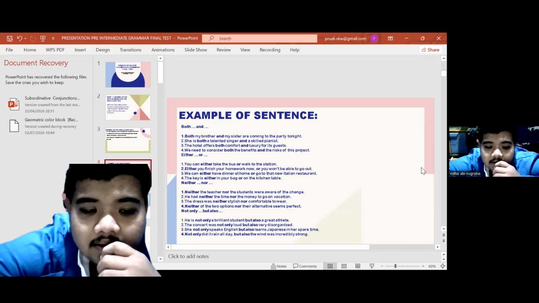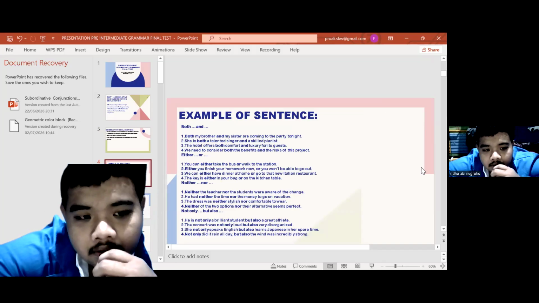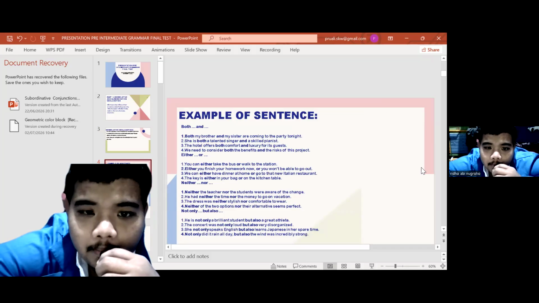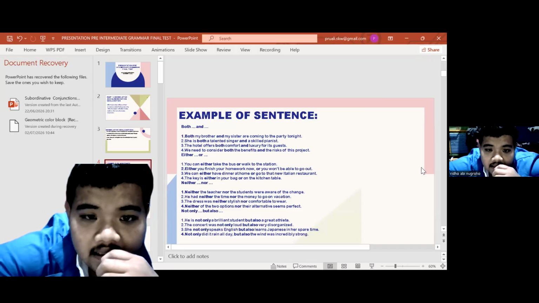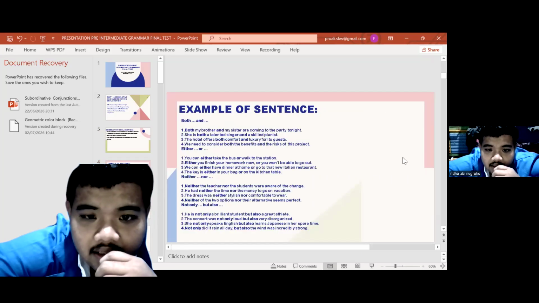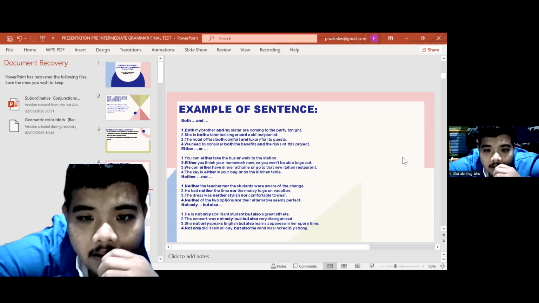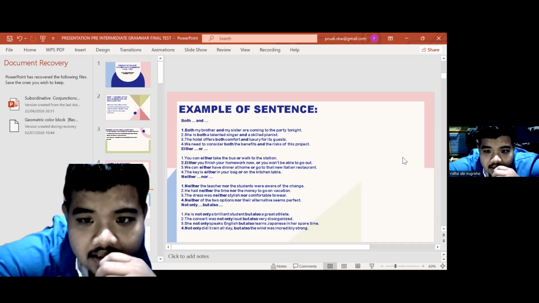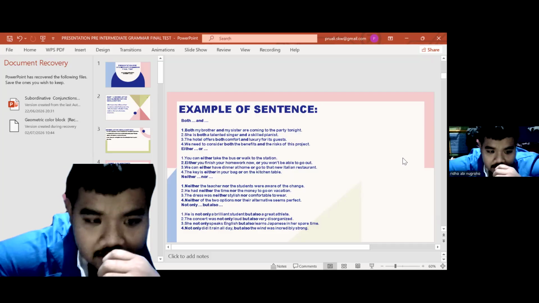Let's explain the examples. Number one, both my brother and my sister are coming to the party tonight. Number two, she is both a talented singer and a skilled pianist. Number three, the hotel offers both comfort and luxury for its guests. Number four, we need to consider both the benefit and the risk of this project.